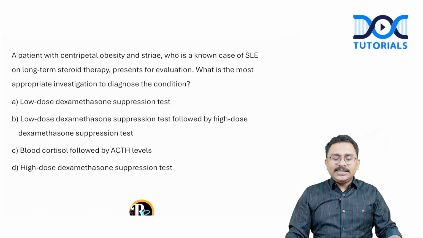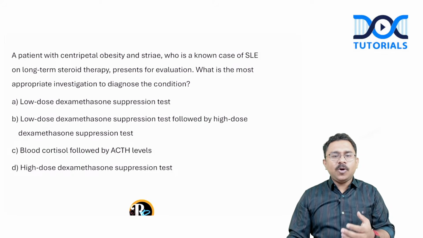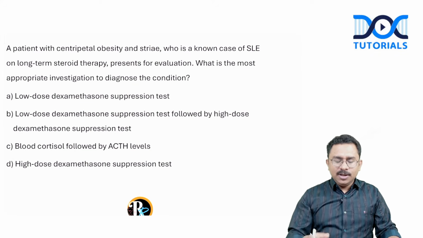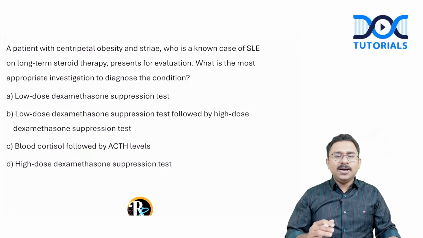A patient with centripetal obesity and striae who is a known case of SLE on long-term steroid therapy presents for evaluation. What is the most appropriate investigation to diagnose the condition? Options: low-dose dexamethasone suppression test, low-dose dexamethasone suppression test followed by high-dose dexamethasone suppression test, blood cortisol followed by ACTH levels, and high-dose dexamethasone suppression test.